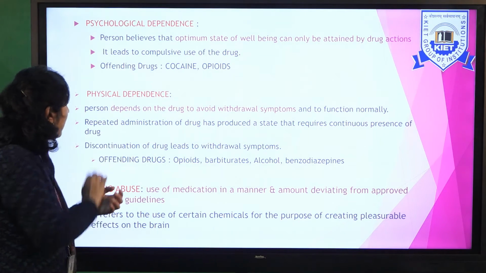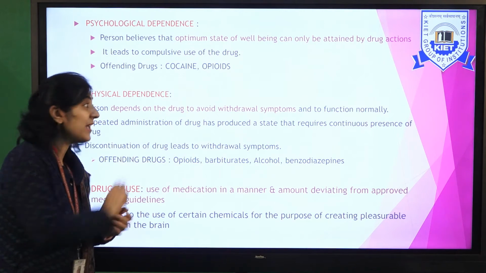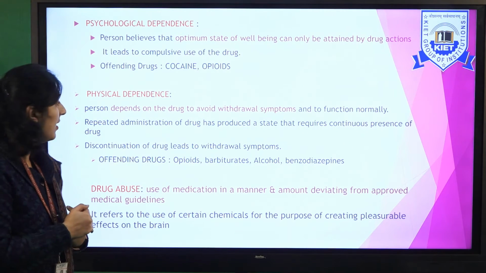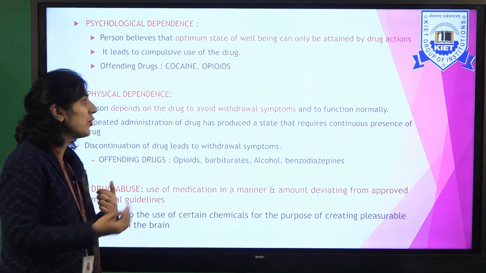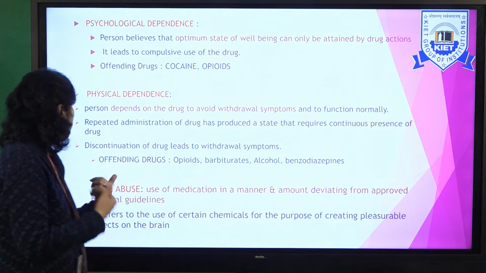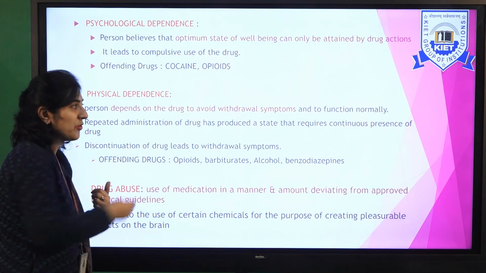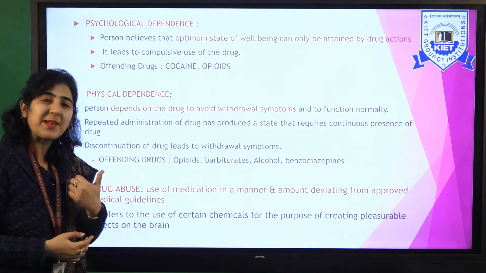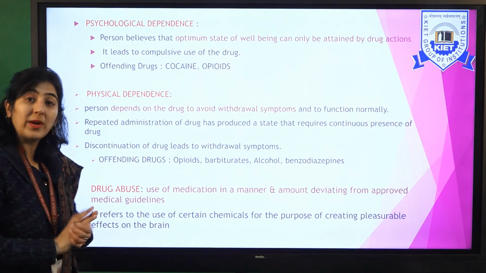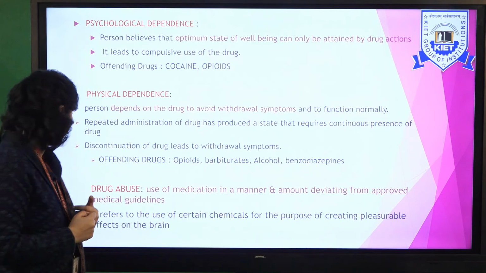So what is physical dependence? The person depends on the drug to avoid the withdrawals. So when you withdraw a particular drug, withdrawal symptoms are seen, right? So the person depends on the drug to avoid those symptoms. Those are very bad symptoms. And in order to function normally, the person becomes physically dependent on the drug. So repeated administration of the drug has produced a state that requires continuous presence of the drug, and discontinuation of the drug leads to withdrawal symptoms. Offending drugs are opioids, barbiturates, alcohol, benzodiazepines.